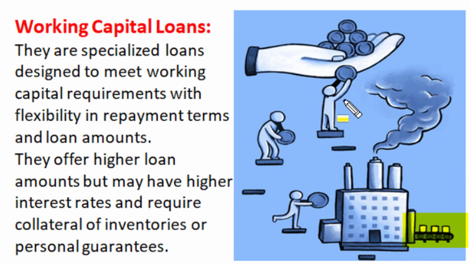And for such large working capital requirements, specialized loans are designed by financial institutes, which have relative flexibility in terms of time for repayments. Most of the time such working capital loans provide a good amount of working capital, that too for a good period of time, but they may demand a higher interest rate or also require collateral of inventories or personal guarantees of the business organization.